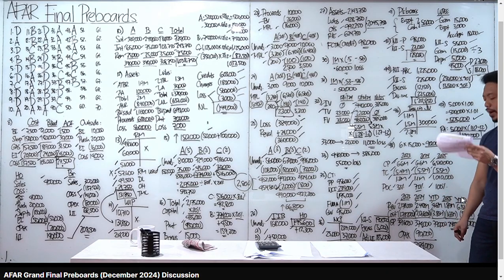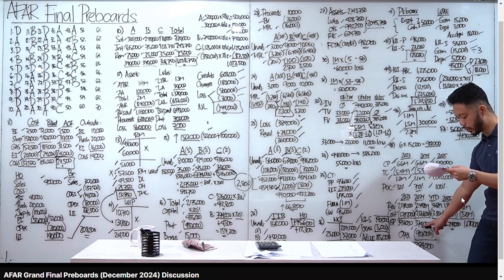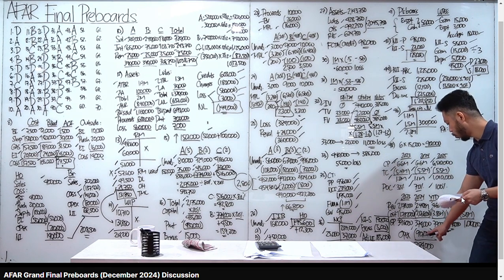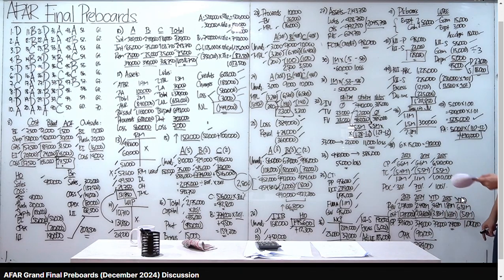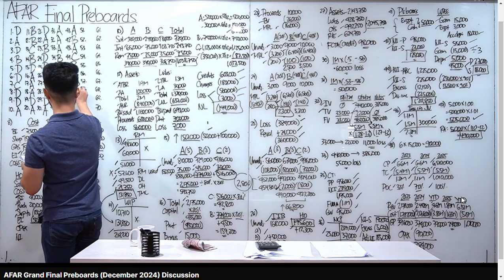Ibig sabihin, kailangan mo i-minus yung operating expense na 90,000. Yung realized gross profit is 374, minus natin yung 90,000 na OPEX, net income sa 2024 is 284,000. Letter B tayo for number 48.